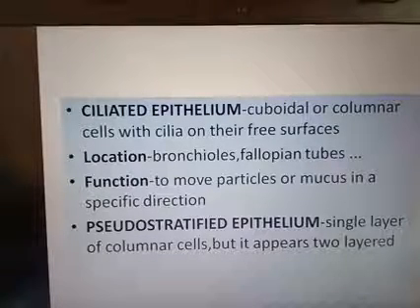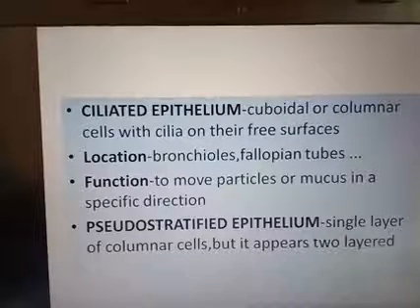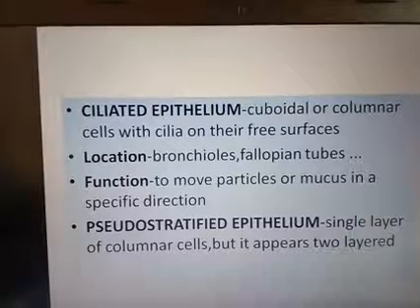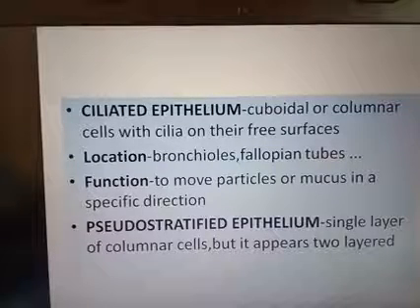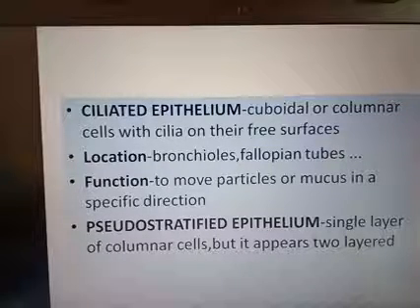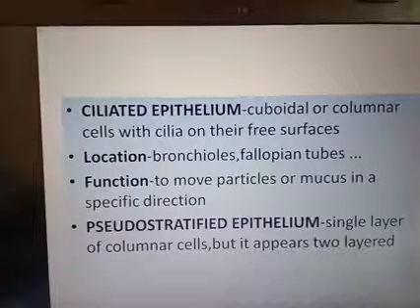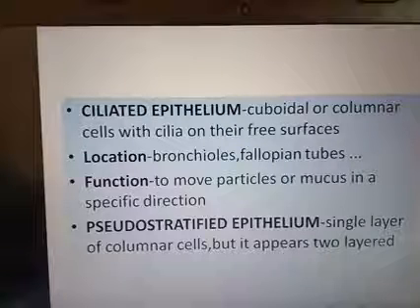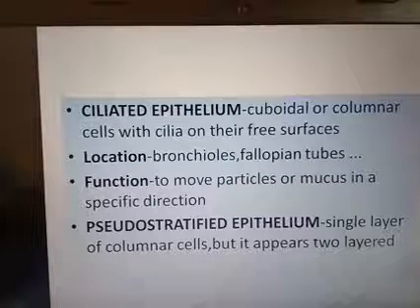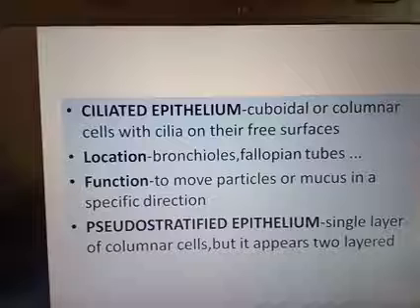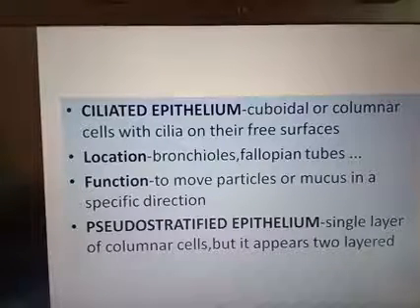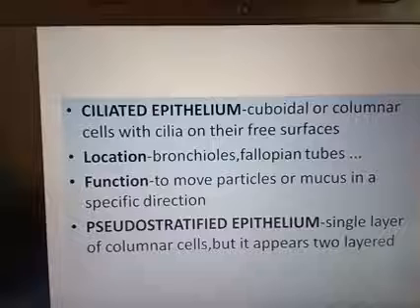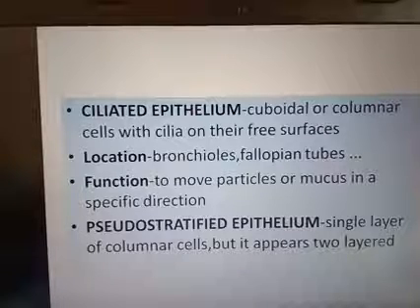Wherever there is mucus in our body, ciliated epithelium is seen. So the locations are bronchioles, fallopian tubes, etc. The function is to move particles or mucus in a specific direction.